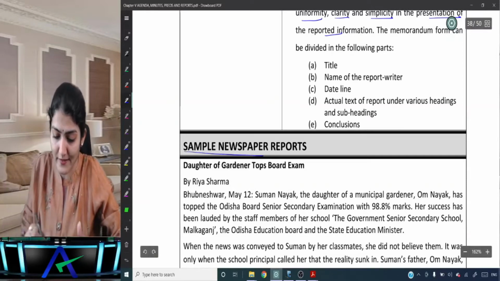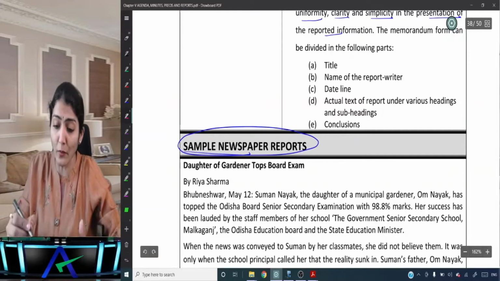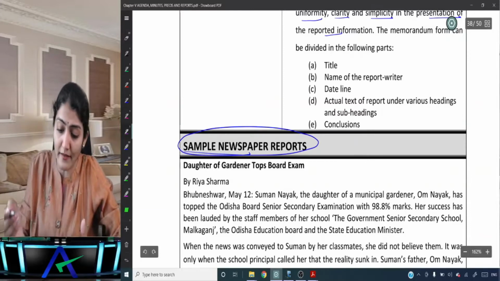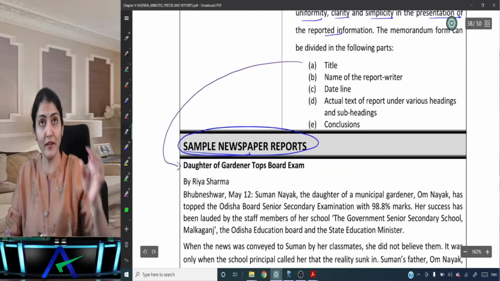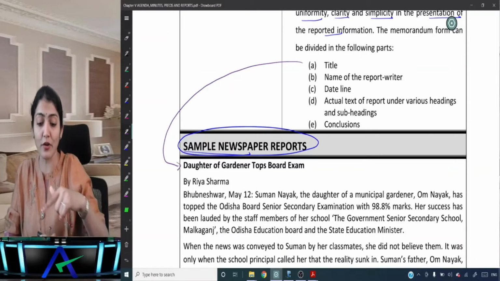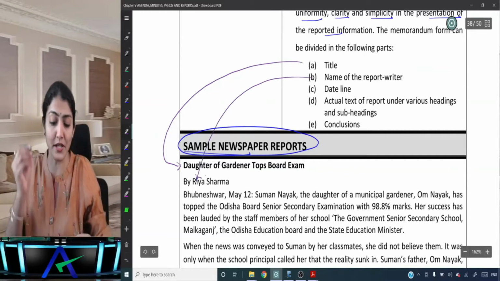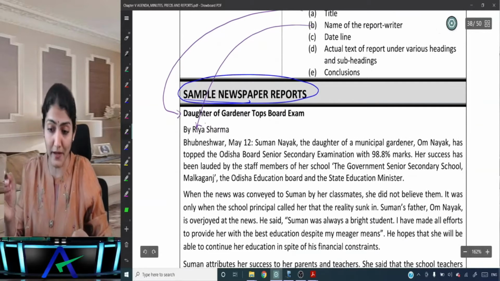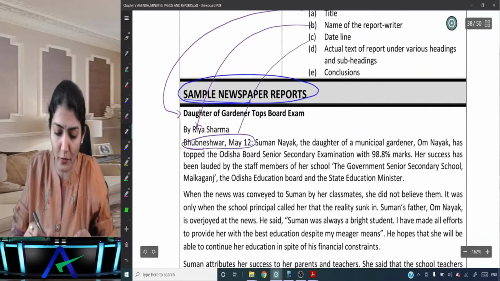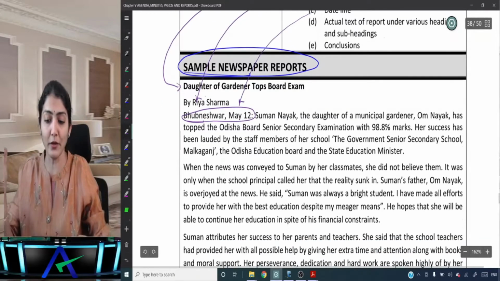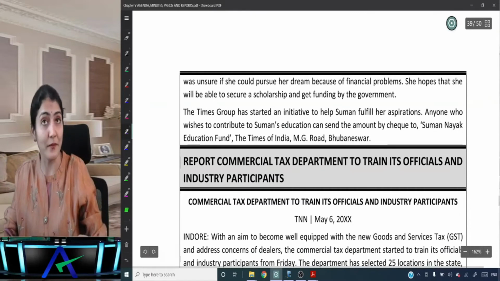So if I just try to correlate it with the sample newspaper report over here, what is the title of the report? Daughter of Gardener tops board exam. Title, daughter of Gardener tops the board exam. Then name of the report writer, by Riya Sharma. Then the date line and also the city. So Bhubaneswar, May 12. And then the actual text of the report along with the conclusions.